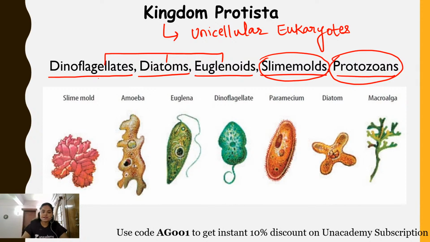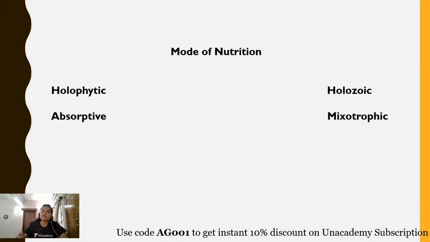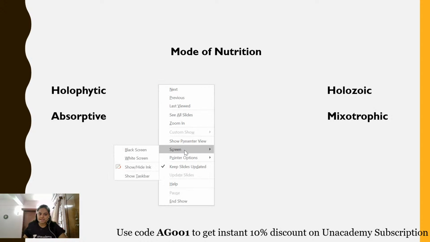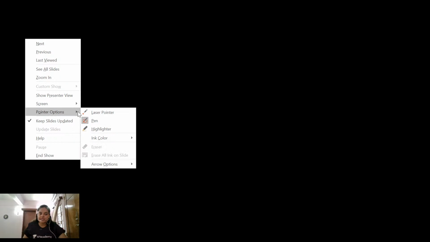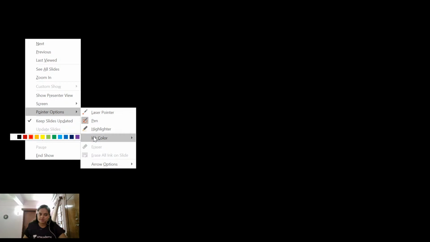Okay. Now, when we discuss the various properties of the kingdom Protista, first let us have a brief idea of how the cell will look. As I've already told you, kingdom Protista contains all the unicellular eukaryotes. That means the structure of the cell will be similar to the structure of a eukaryotic cell.